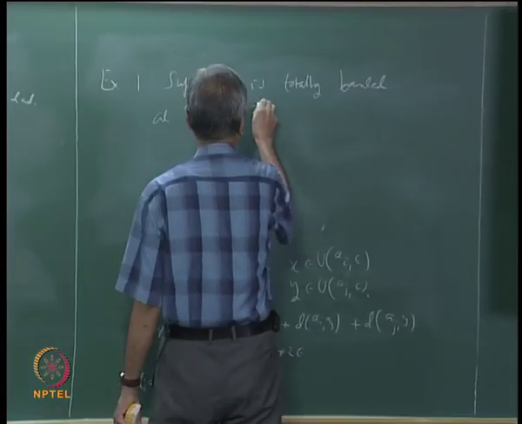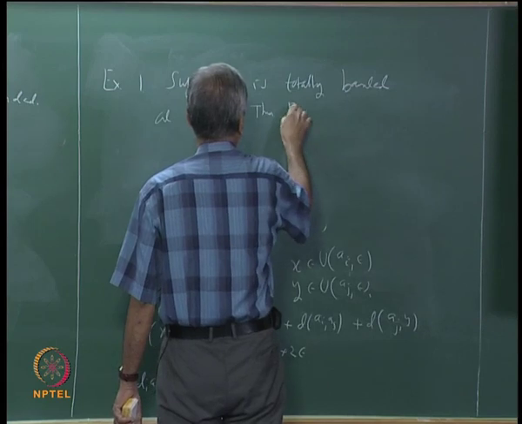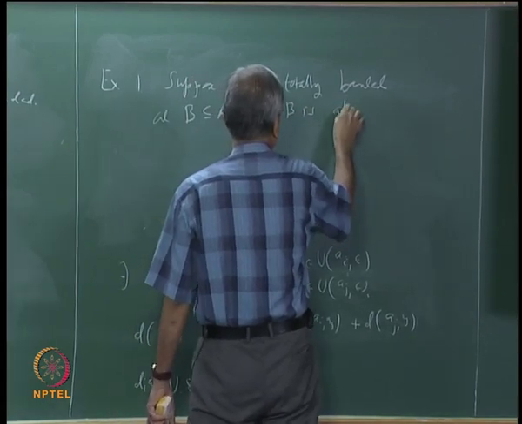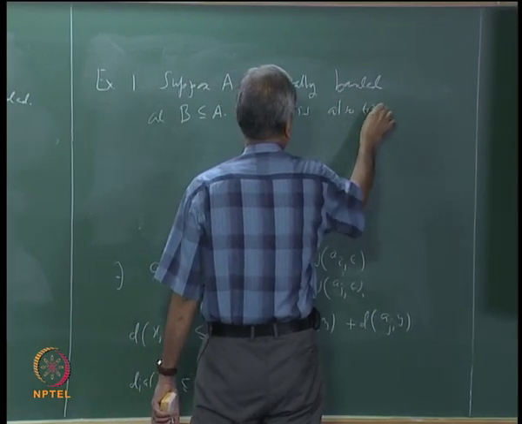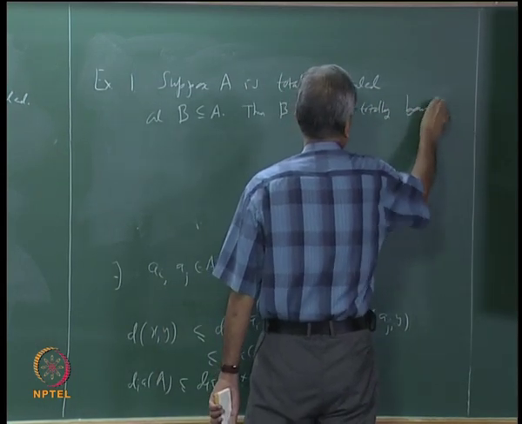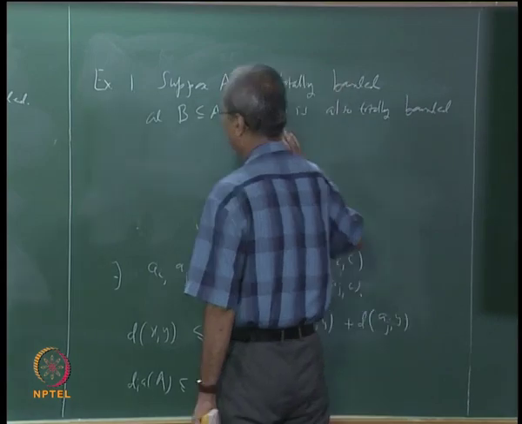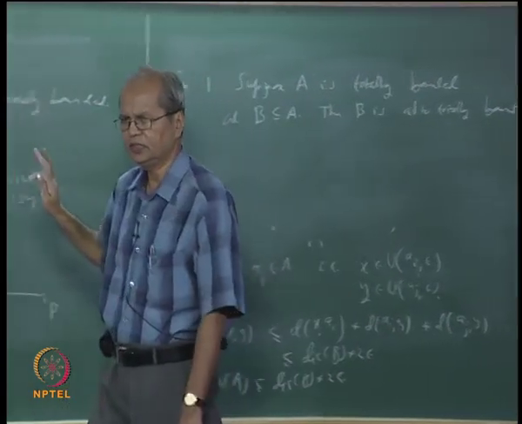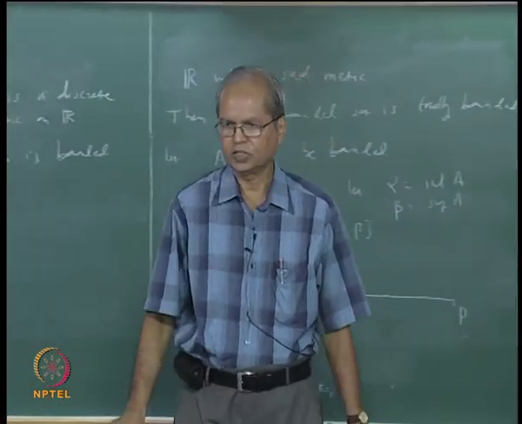Then B is also totally bounded. In other words, every subset of a totally bounded set is again totally bounded. That is one thing.